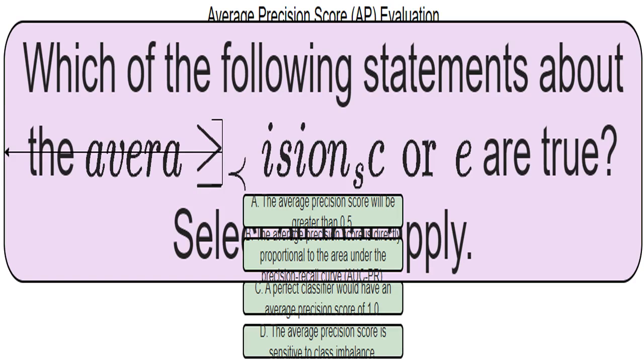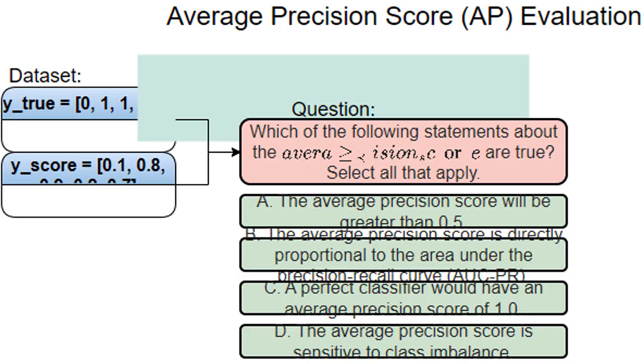This is tricky. I can't be totally sure without calculating it, but given that my model mostly assigns higher probabilities to the positive class when it's actually positive, it seems likely, but not guaranteed. I'm asked to identify the true statements about the average precision score using what I learned.